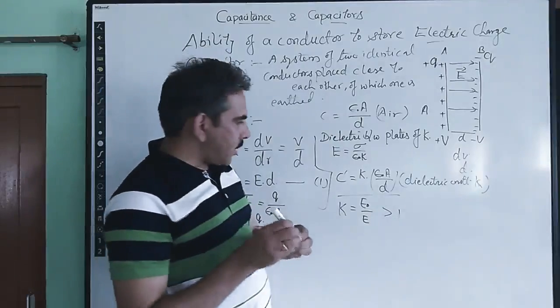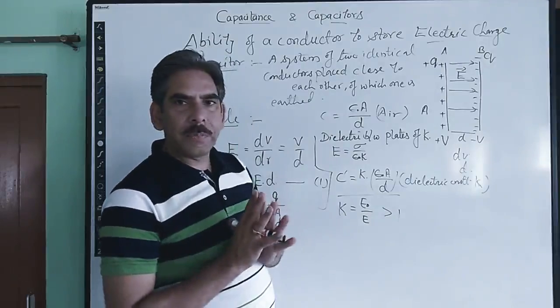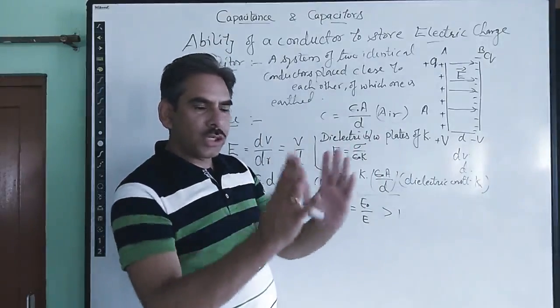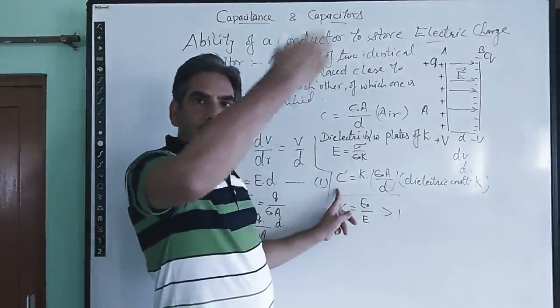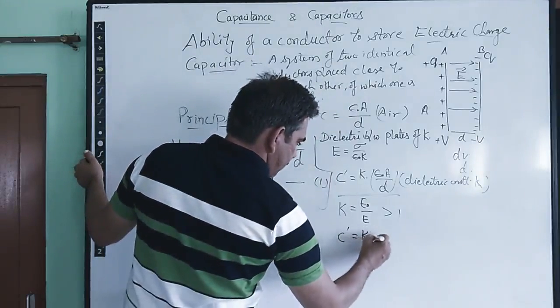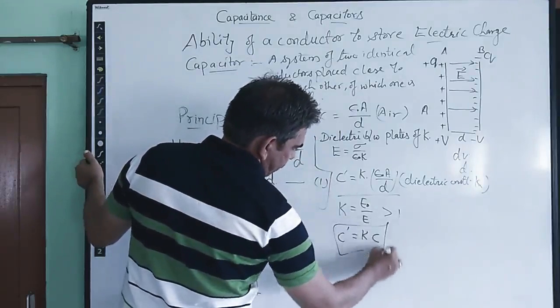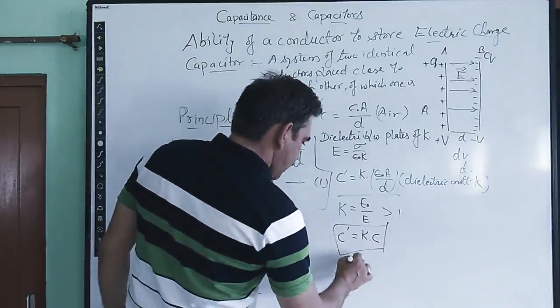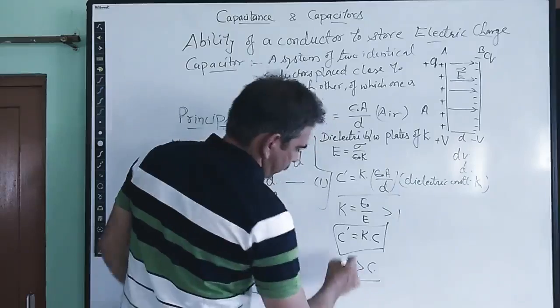Whenever we place a dielectric medium between the plates of the capacitor, its capacitance increases. Its new capacitance is K times the earlier capacitance, so this C dash is always more than C.